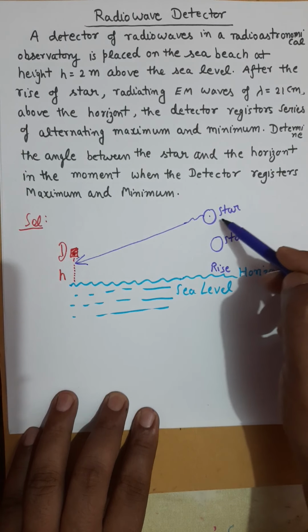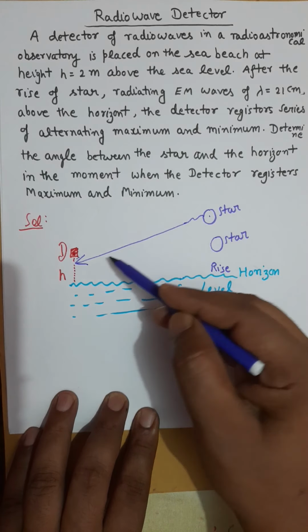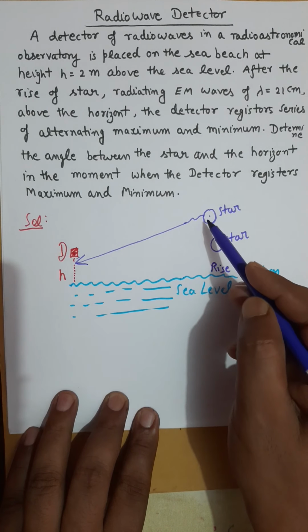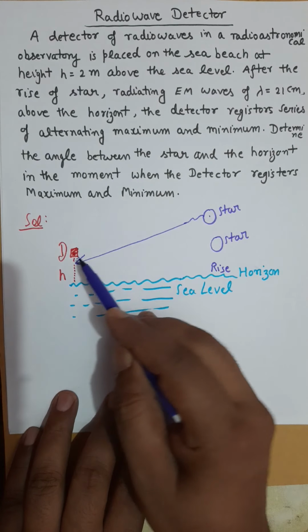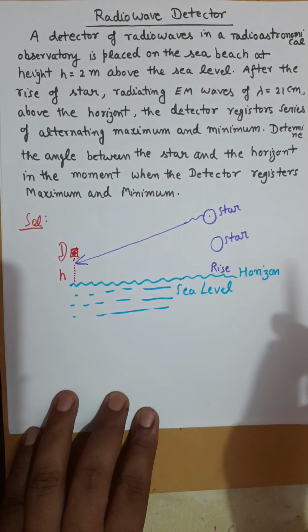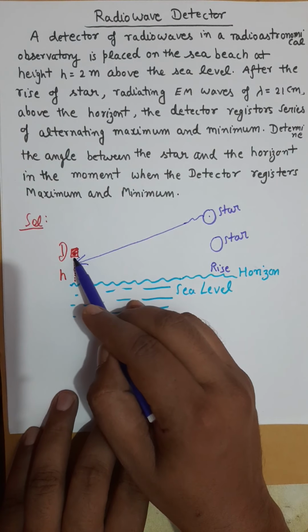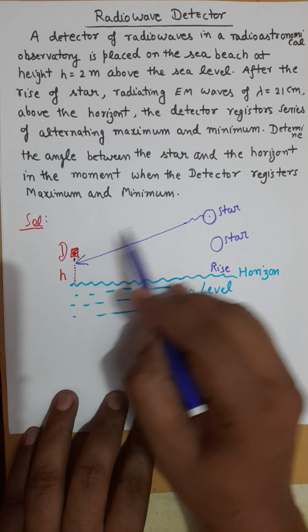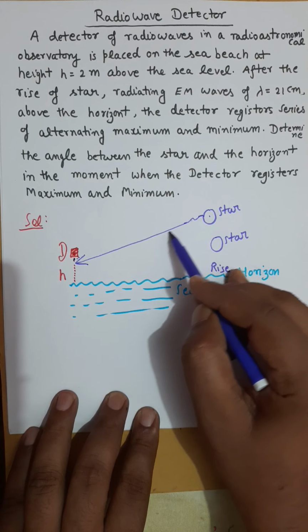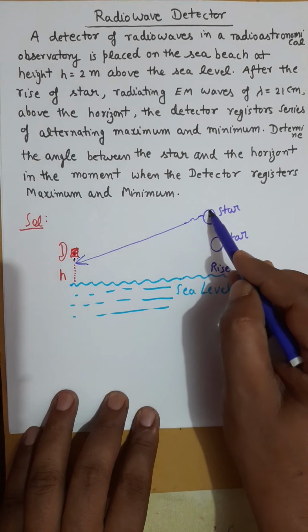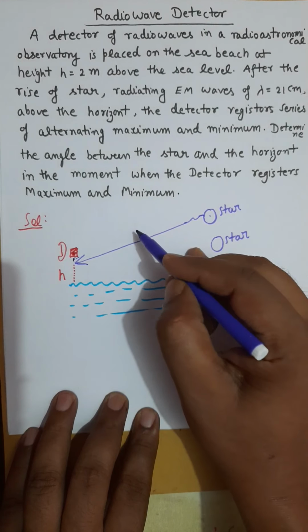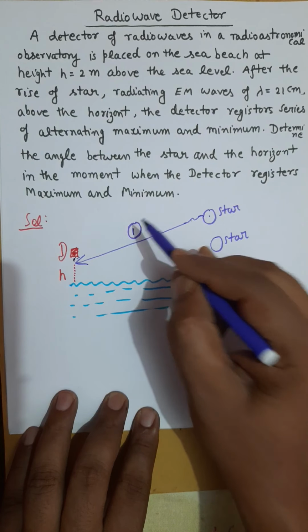Since the star is very far away, radiations from the star reaching the detector can be considered as a parallel beam of light. So the detector will receive one radiation which is directly coming from the star to that detector, that is radiation 1 or wave 1.